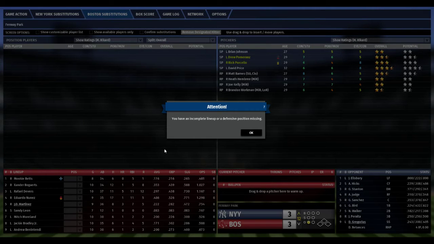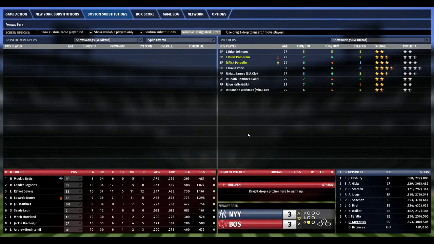Oh my God, who's hurt now? I have no players. Why do I have an incomplete lineup? Who got hurt? Thornburg. Great. At least it's a pitcher. So Thornburg is hurt.